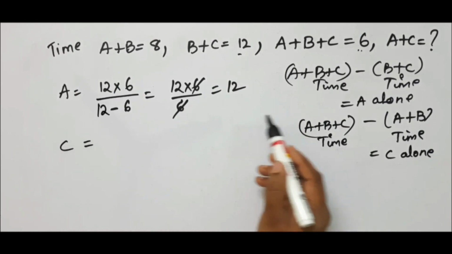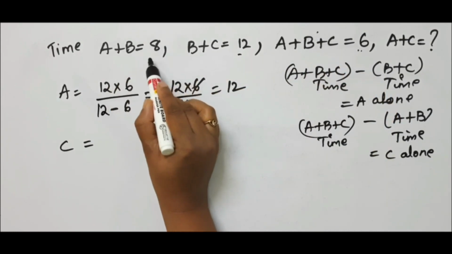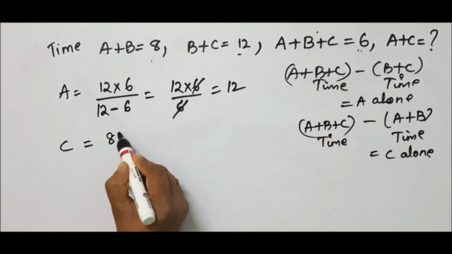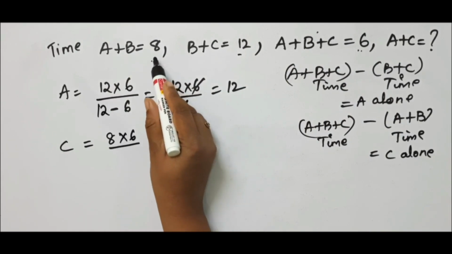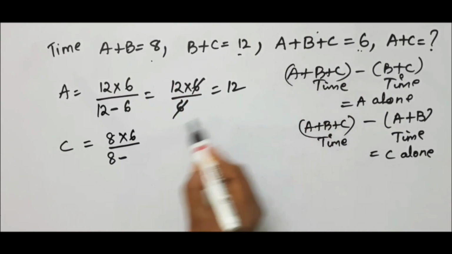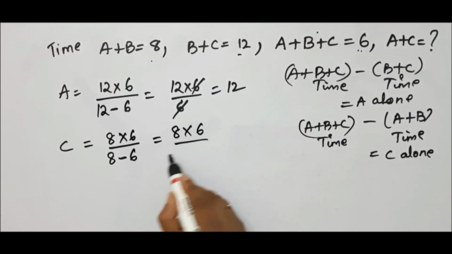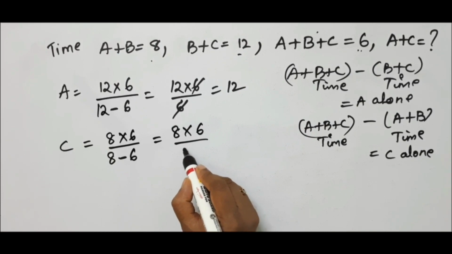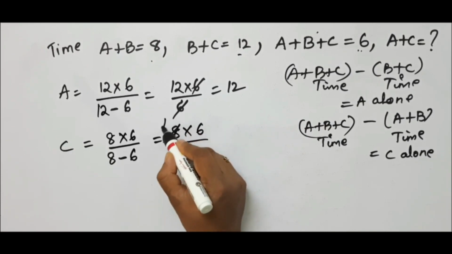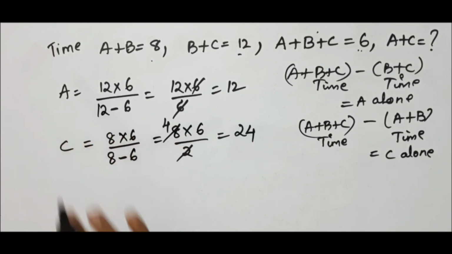C alone means which values we have to take? This one and this one. So 8 into 6 by, first we have to write 8 minus total. Total is 6. So this is 8 into 6 by 8 minus 6, which is 2. So it is 2 fourths. It is nothing but 24.